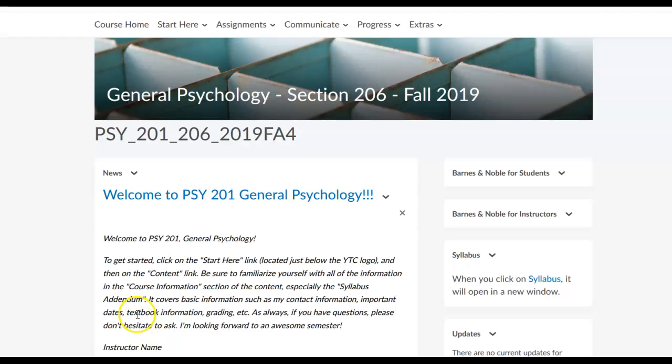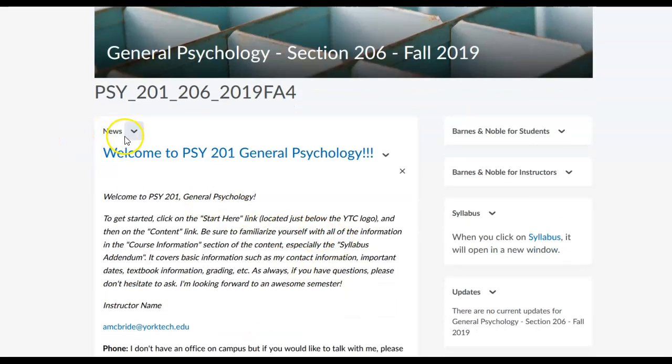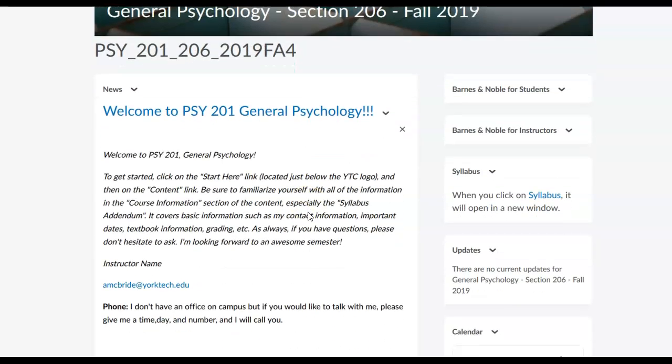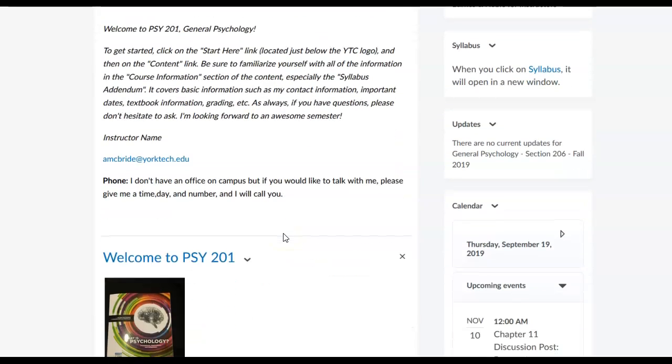This is the home page, and if you look down here, you see News, and this is the area where I will put any new information that I feel is important for you to see. So anything the college sends out, I'll also put a message here about any assignments or tests that are coming up. So here's a welcome message.